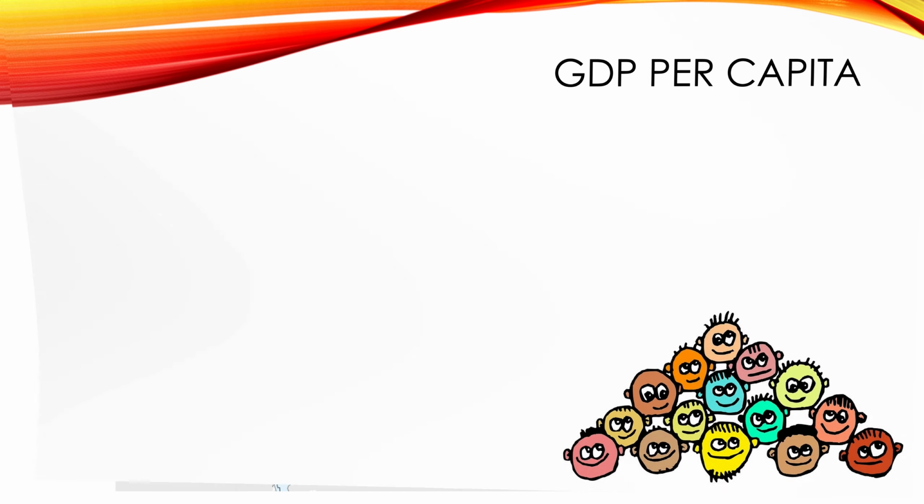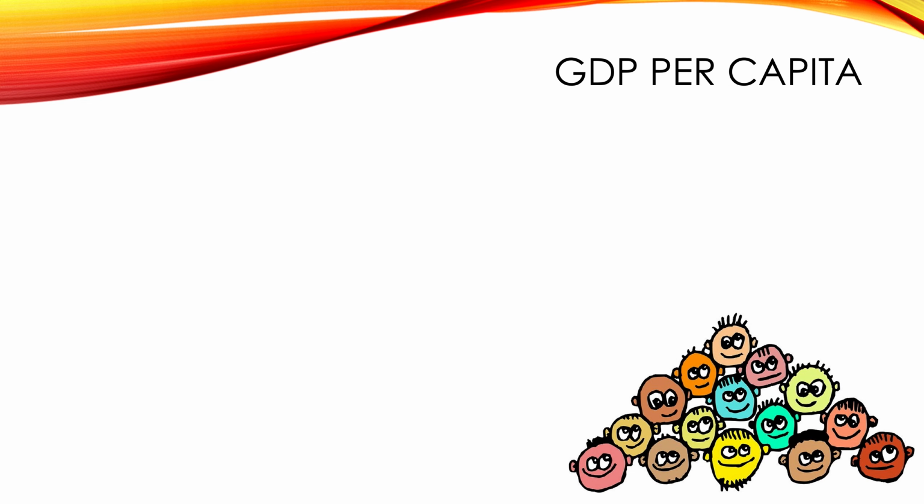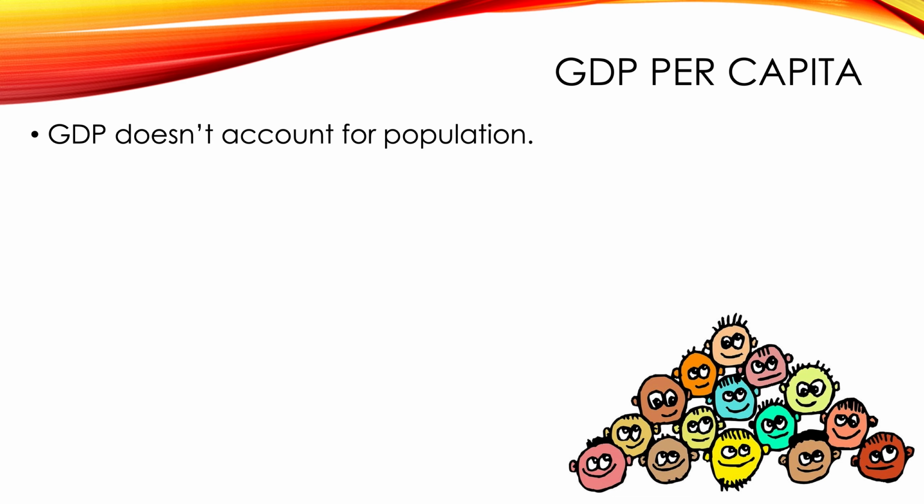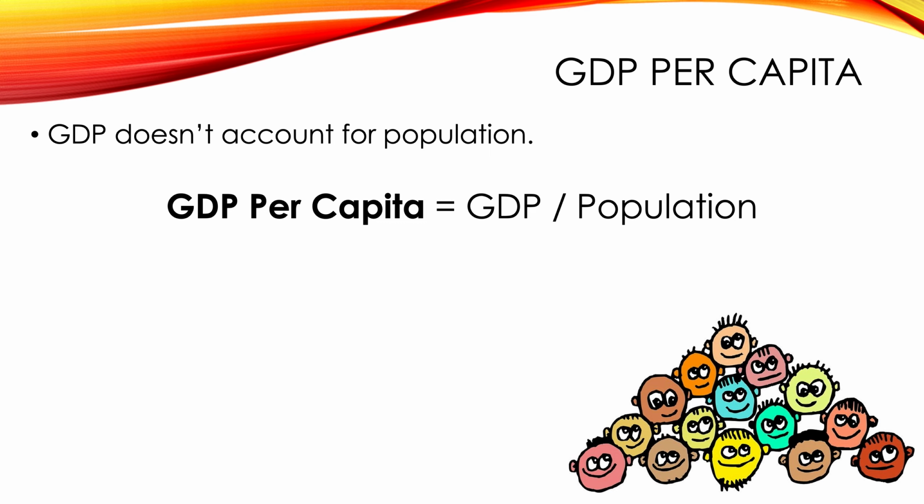So, to get better information about the wealth that an average person enjoys, you need to look at something called GDP per capita. Because the problem with regular GDP is it doesn't account for population, but GDP per capita does. And so per capita, if you've heard that before, just means per person. That's all it means. It's not that complicated. So to calculate GDP per capita, it's very, very simple. You take a country's GDP, dollar figure, and you divide it by a country's population. That's it. Pretty easy, right?